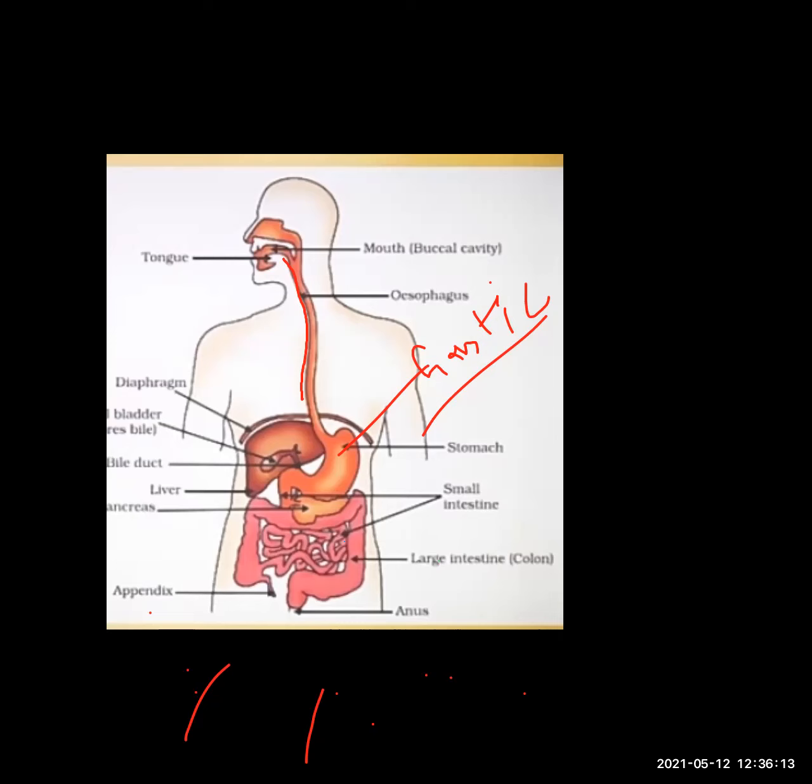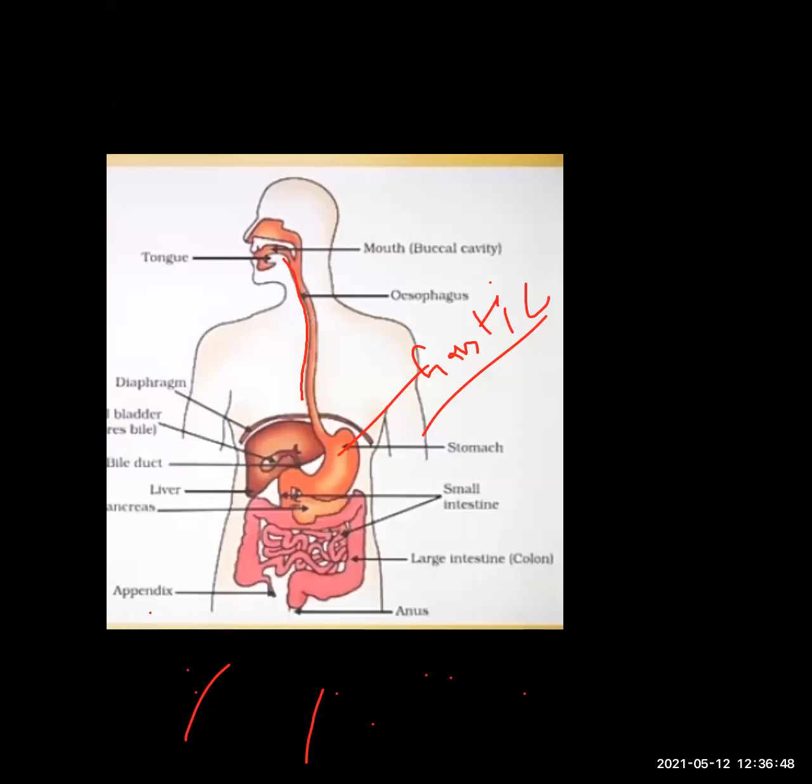Protein digestion takes place in the stomach also. Is it clear, everybody? Next, HCl converts inactive pepsinogen to active pepsin, and pepsin is very important. It is very important. Pepsin helps in the digestion of protein. Is it clear, everybody? What will happen if HCl is not in the stomach?